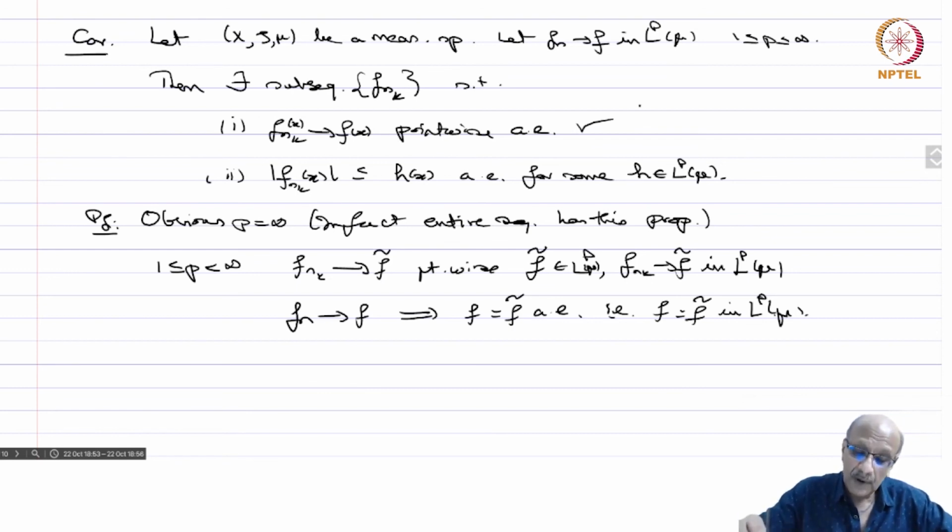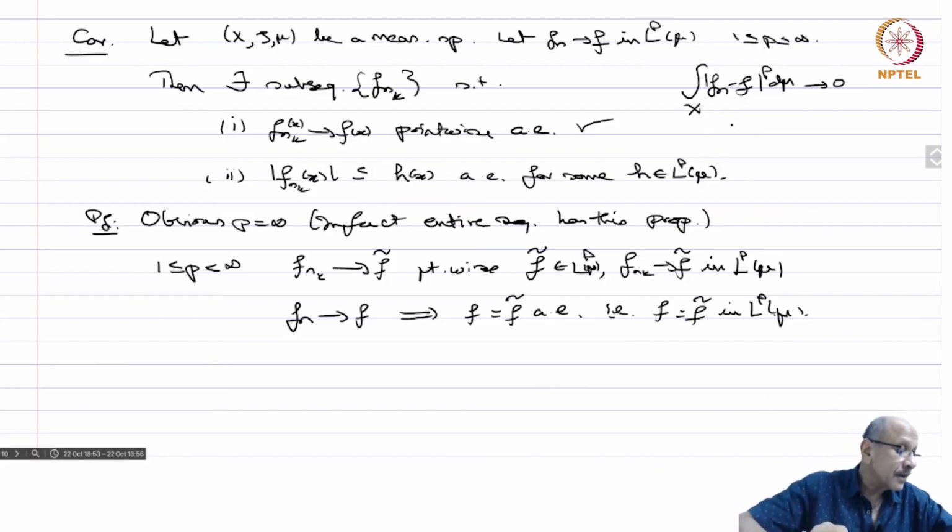So this is a very important property, very useful property in studying convergence in L^p spaces. So if you have L^p convergence, then for a subsequence you have pointwise convergence. Okay, so L^p convergence is convergence of some integral to 0. What does f_n going to f in L^p mean? It means that the integral over X of |f_n - f|^p d mu goes to 0. So this is something about the integrals, whereas I am saying then that you can find a subsequence which converges pointwise except on a set of measure 0.